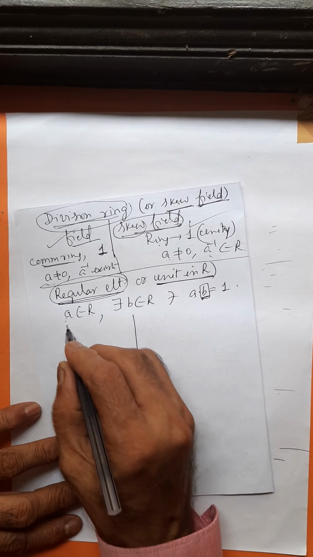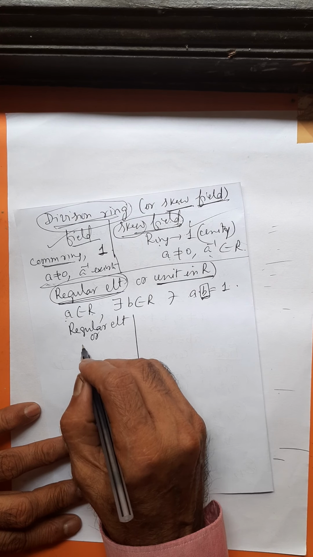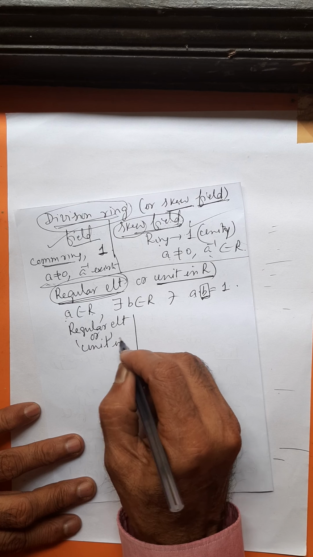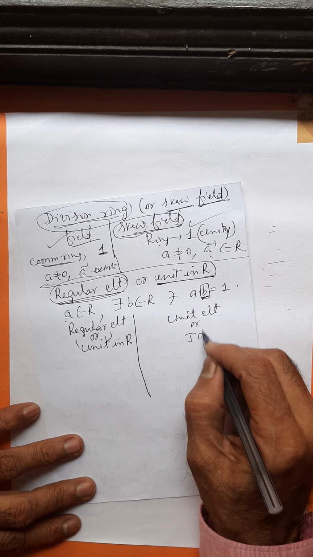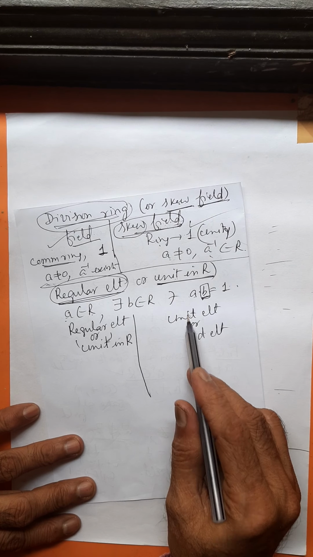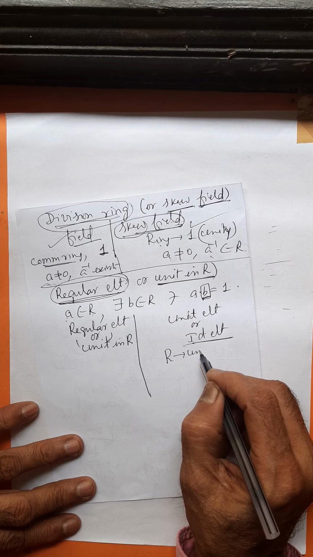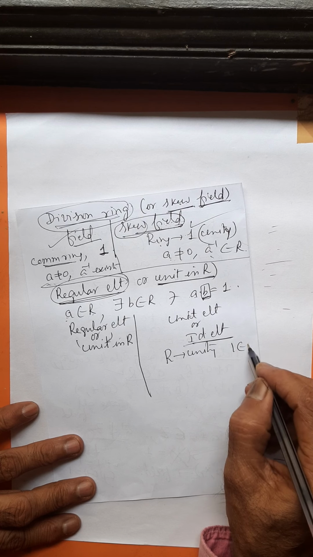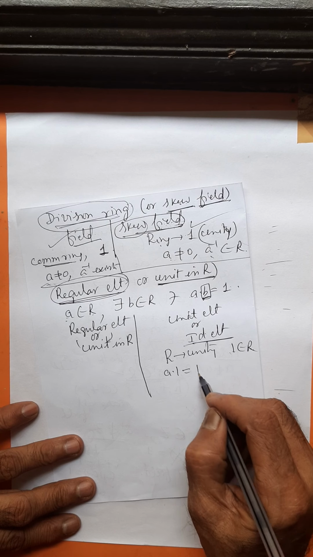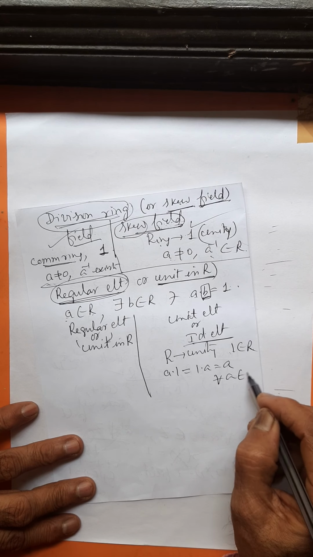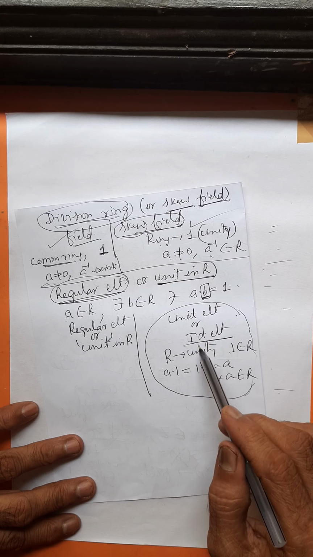You note the difference between regular element, or unit in R, and here unit element or identity element. Unit element or identity element, you already defined. A ring is said to be a ring with unity. A ring with unity means presence of one. There is a presence of one belongs to R, such that A into 1 equals 1 into A is equal to A for every A belongs to R. This is a ring with the unit element or ring with unity or ring with the identity element.